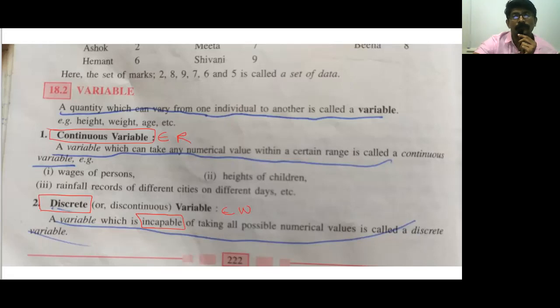So that way, there are two parts of the variable, that is continuous and discrete. Continuous, like the wages of a particular person, so that will be the continuous variable. It can take any value. But the shoe size, like a standard shoe size, is a discrete variable. Are you understanding? I hope you understood both these examples. Let's move further.